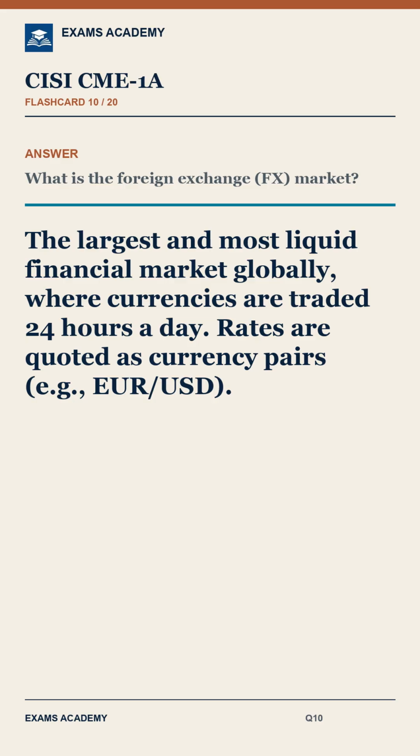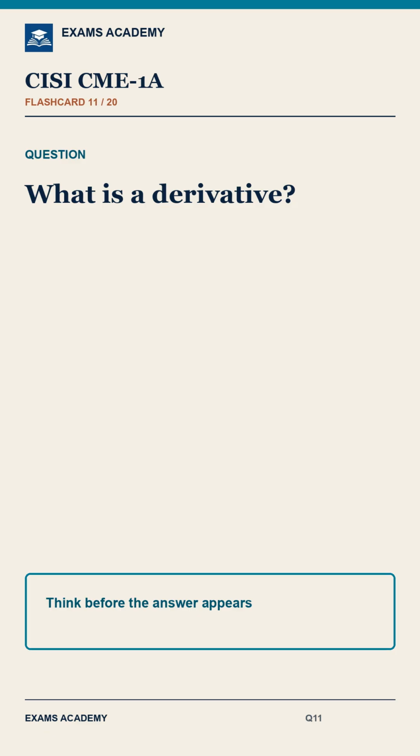Question 10. What is the foreign exchange FX market? Answer. The largest and most liquid financial market globally, where currencies are traded 24 hours a day. Rates are quoted as currency pairs, e.g. USD.